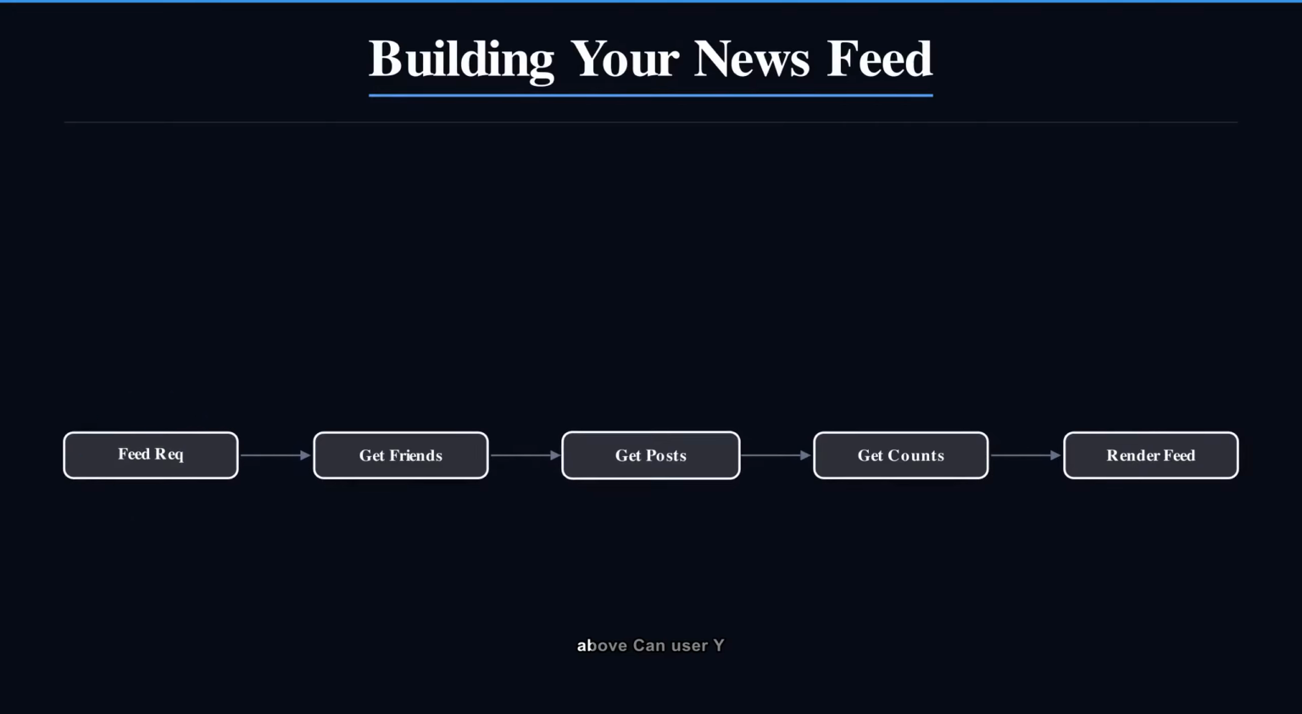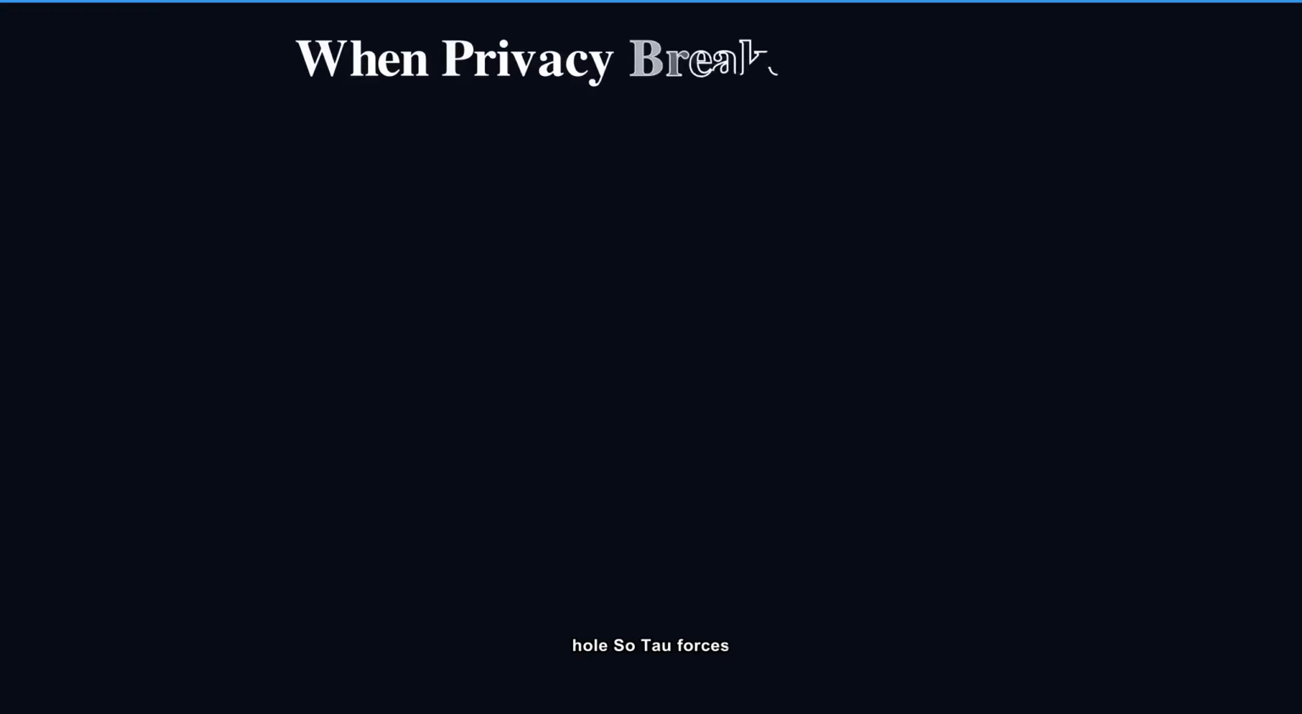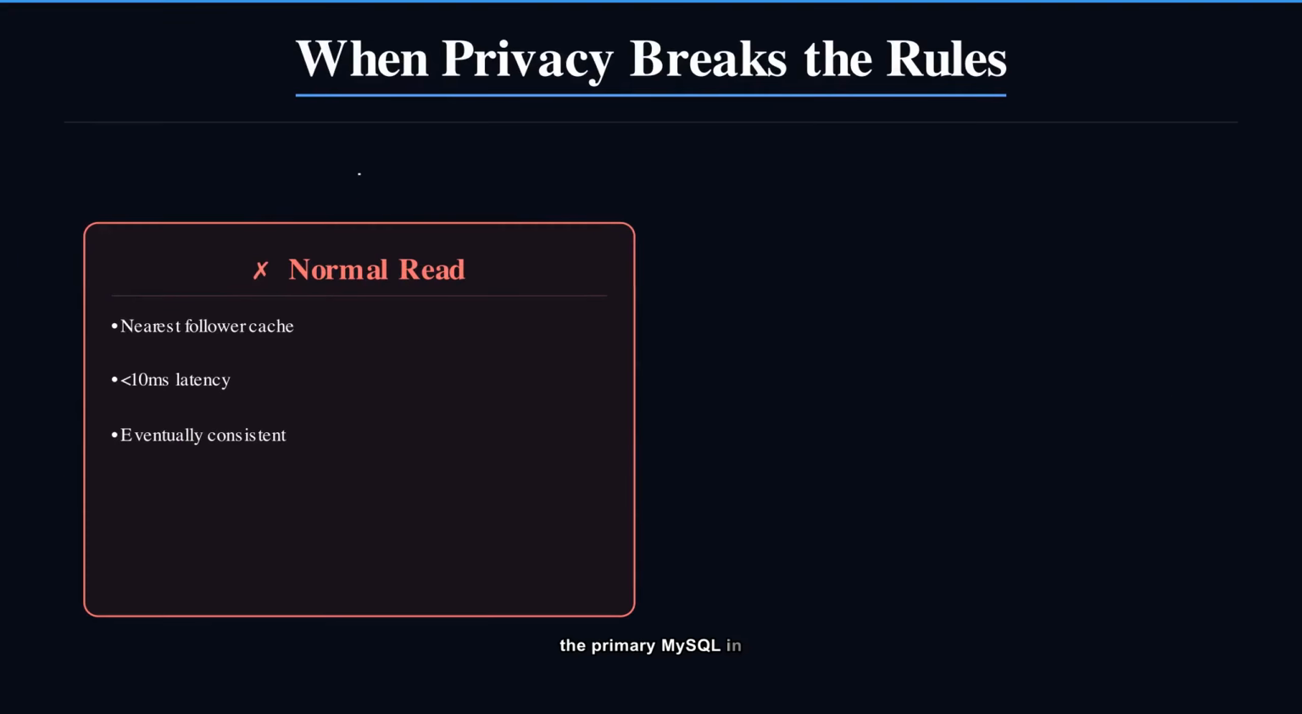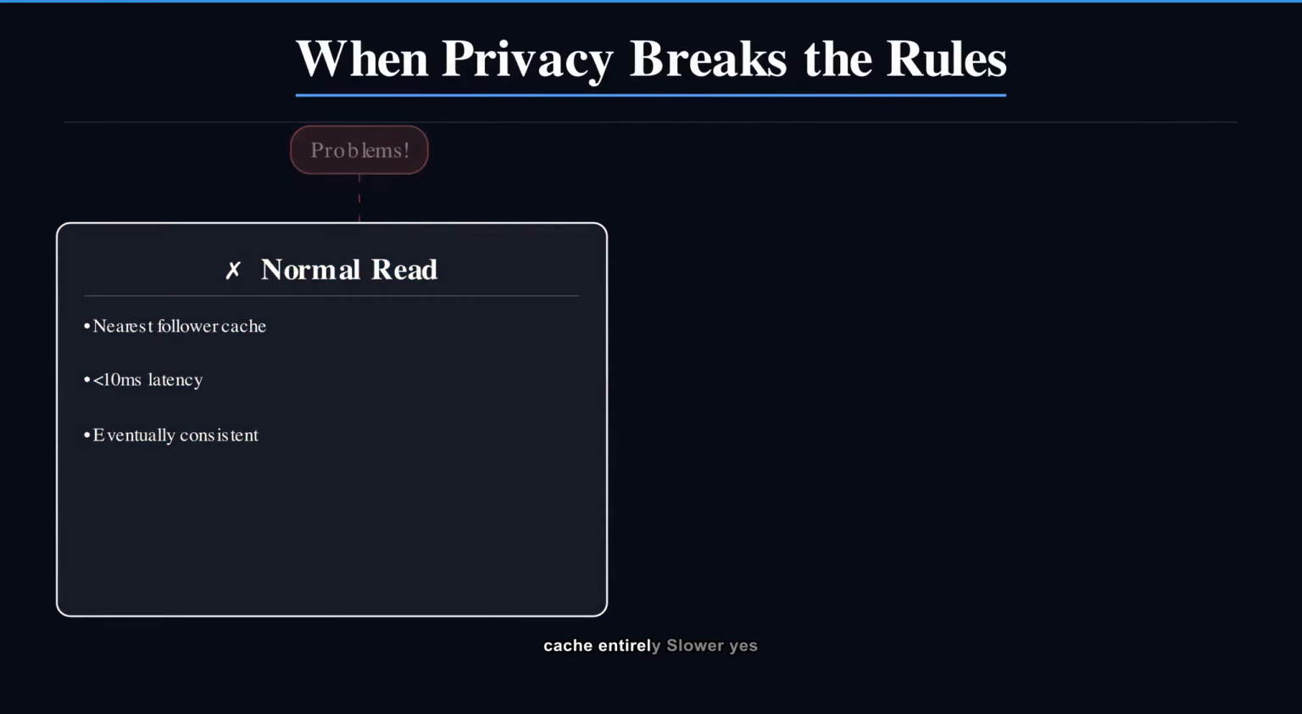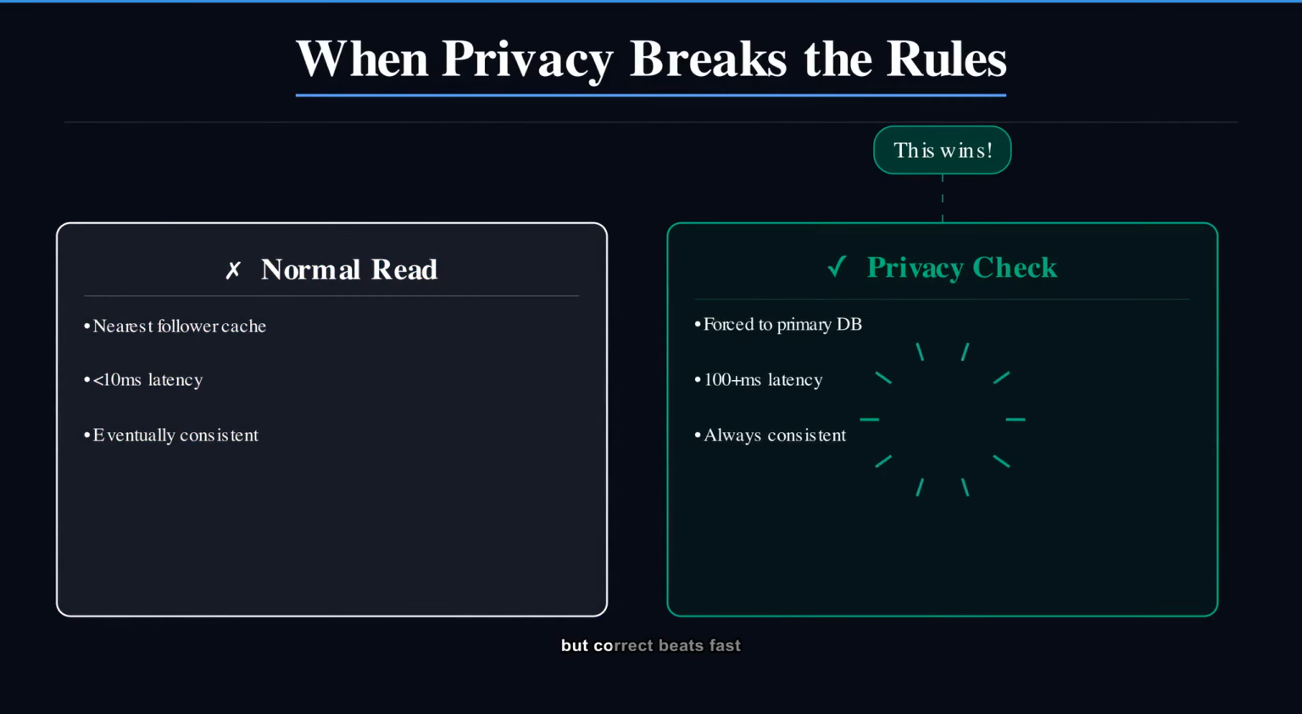Privacy checks break every rule above. Can user Y see this photo? Can't tolerate 300 milliseconds of staleness. That's a security hole. So TAO forces these reads straight to the primary MySQL in the US, skipping the cache entirely. Slower? Yes. But correct beats fast when privacy is on the line.